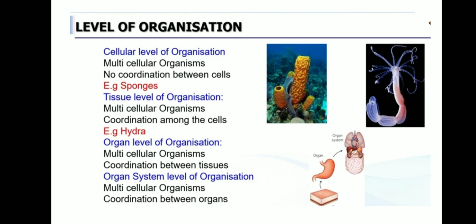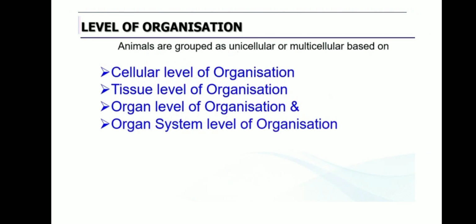So what are the levels of organization? Cellular, that means each single cell undergoes a process. Then tissue level of organization means a group of cells constitutes the tissue and performs functions. Then organ level of organization means each organ takes part in the functions of the body. And then organ system level of organization means many organs combine together and the process is done, the normal functions of the body, right? So these are all coming under levels of organization. This is what I explained to you now. What are the 4 levels of organization? Cellular, tissue, organ level, and organ system level of organization.